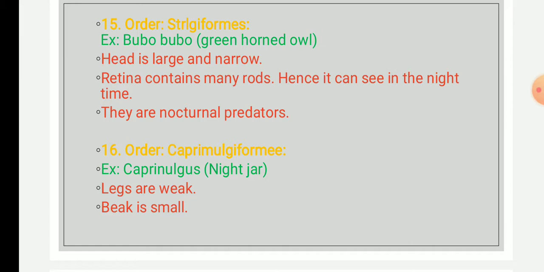This order includes the members of owls. This order contains around 180 species, which are further classified into two families, including nocturnal birds and the owls found worldwide.